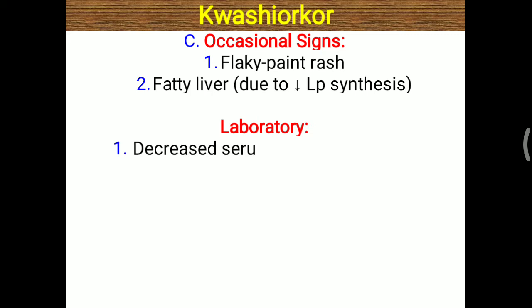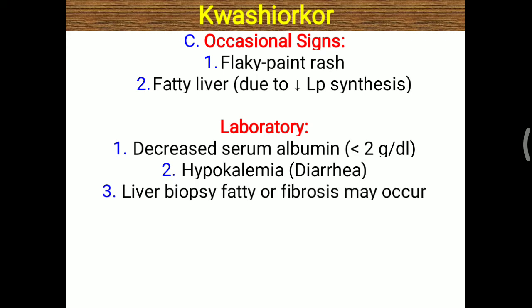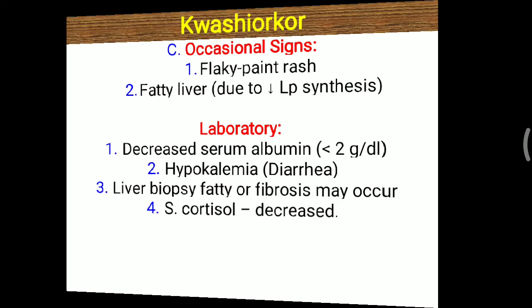Laboratory findings like decreased serum albumin. Particularly in kwashiorkor you have to remember this value: serum albumin that is less than 2 gram per deciliter, that you have to remember. It is the most important laboratory investigation. As well as, in diarrhea, hypokalemia is also seen, meaning decreased potassium level. When a liver biopsy is done, fatty or fibrous changes are also seen in the liver. One more, serum cortisol level, is found decreased in kwashiorkor.